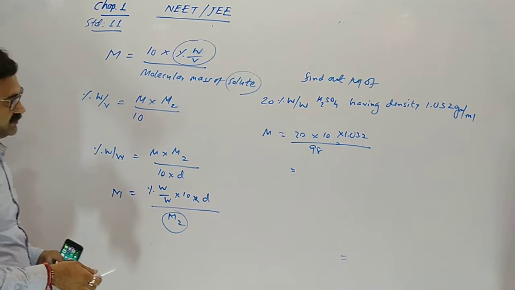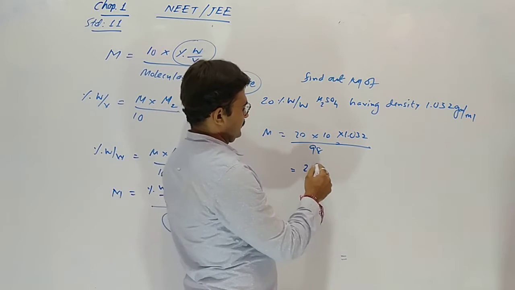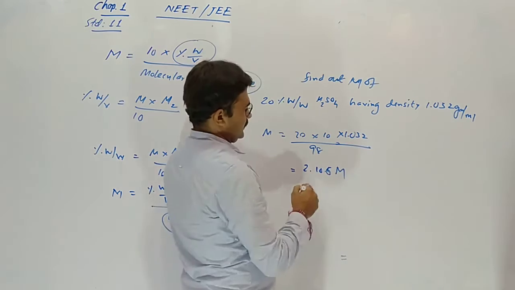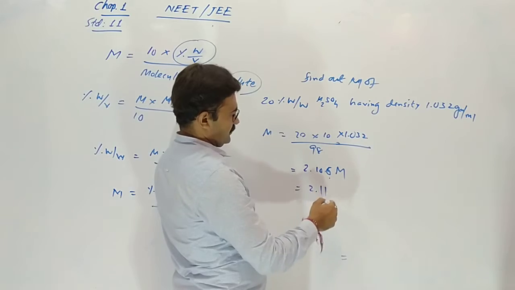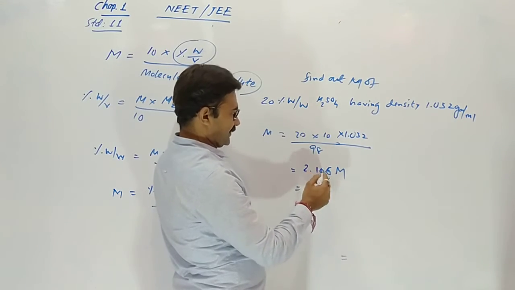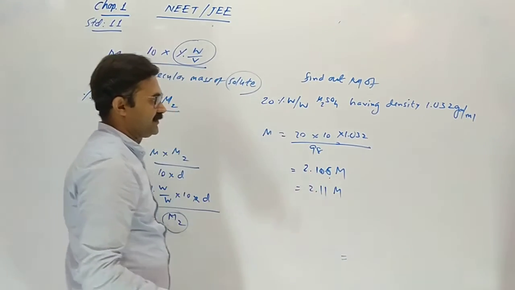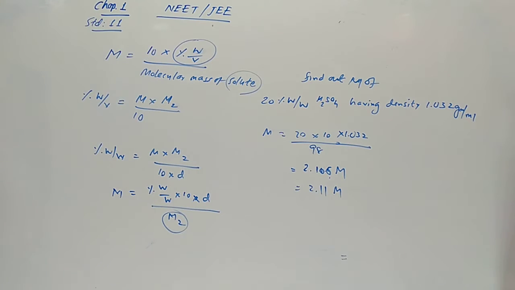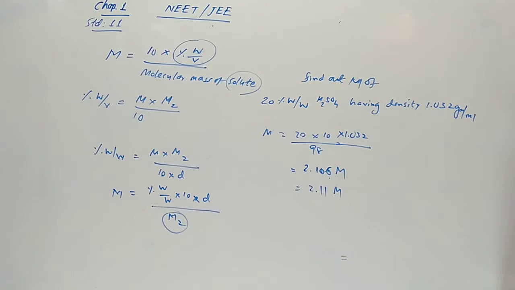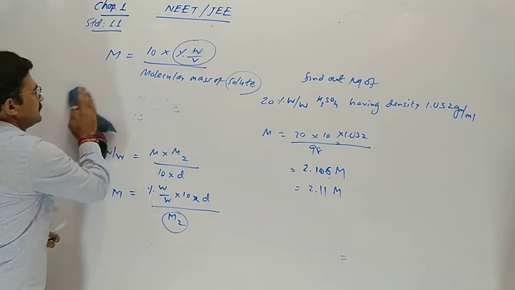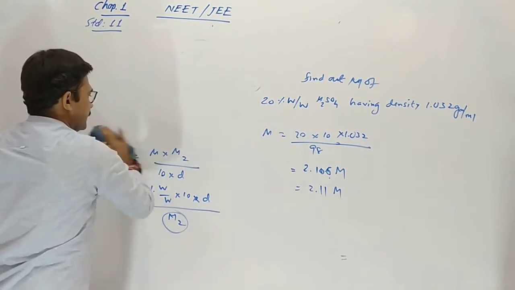So 2.106 is our molarity. 6 is more than 1, so one digit increases, so 2.11 is our answer. If molarity is given, then we can define percentage weight by weight of it.